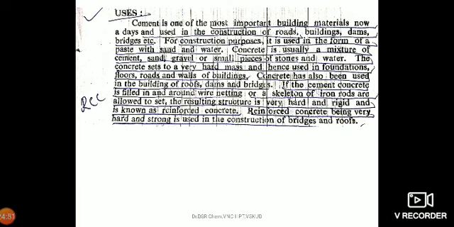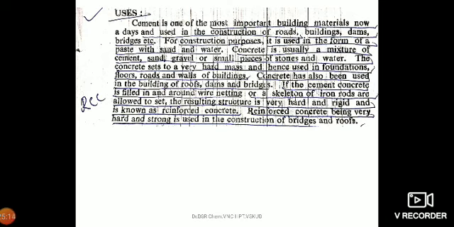And concrete is usually a mixture of cement, sand, gravel or small pieces of stones and water, which is used for roofs and for flooring. The concrete sets to a very hard mass and hence is used in foundations, floors, roads and walls of buildings. Concrete has also been used in the building of roofs, dams and bridges.